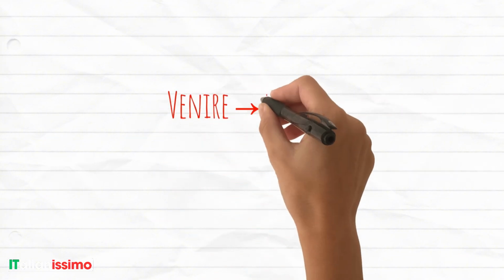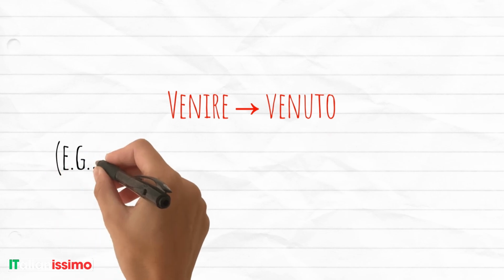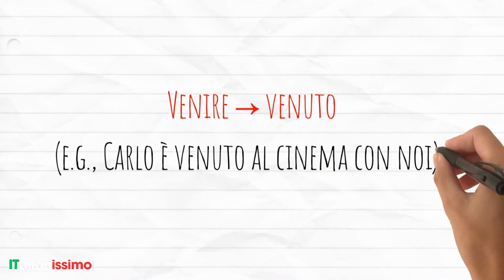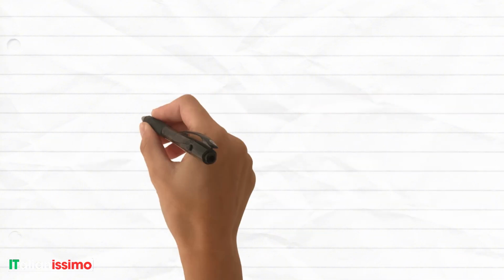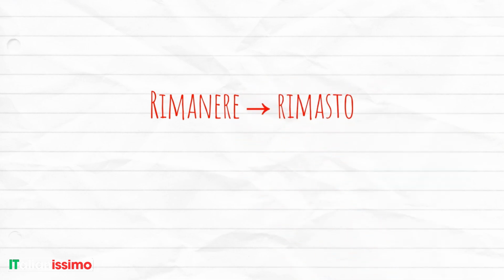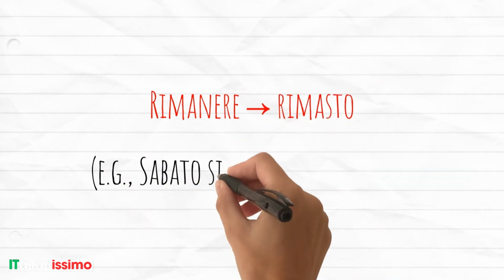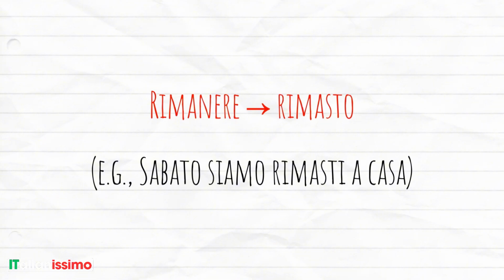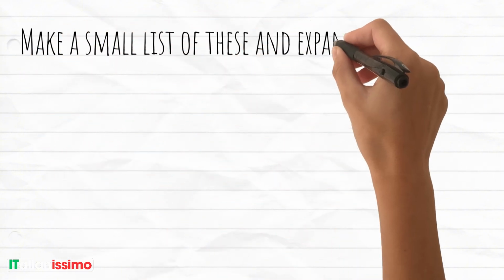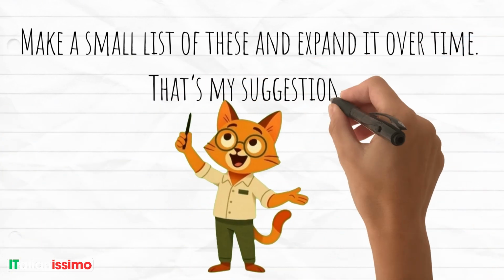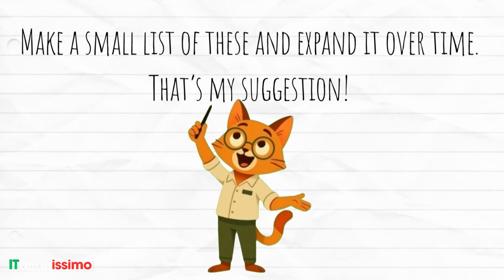Venire becomes venuto. For example, Carlo è venuto al cinema con noi. It changes: venuto, venuta, venuti, venute. Rimanere becomes rimasto. For example, sabato siamo rimasti a casa. Make a small list of these and expand it over time. That's my suggestion. I hope this introduction to the Passato Prossimo was helpful.